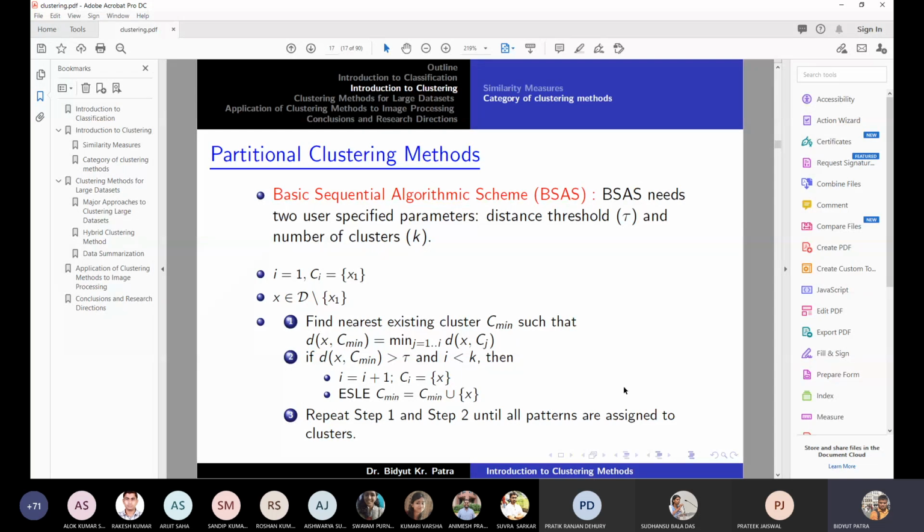Sir, if d(x, Cmin) is greater than tau, and we have the condition that i is greater than k, in that case, what do we do? If i is greater than k, then you assign the point to the closest cluster. Okay, sir.